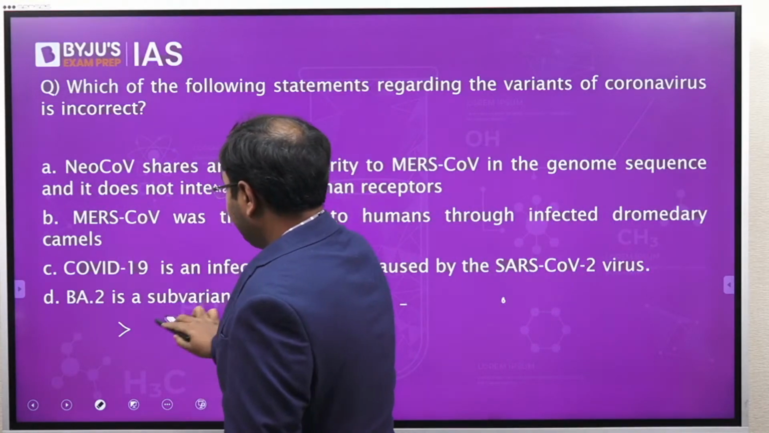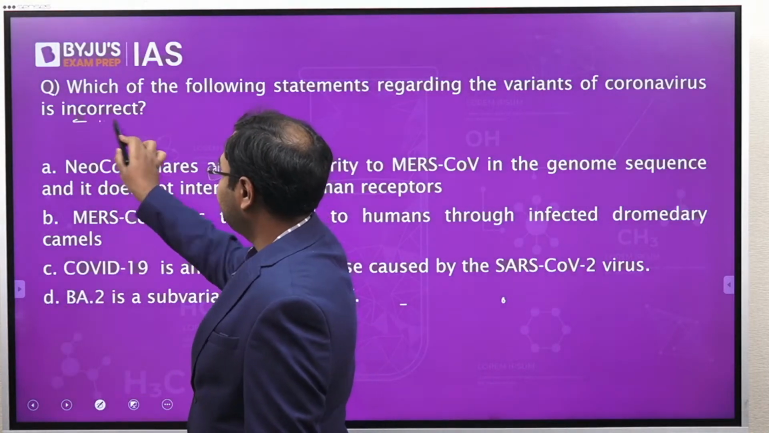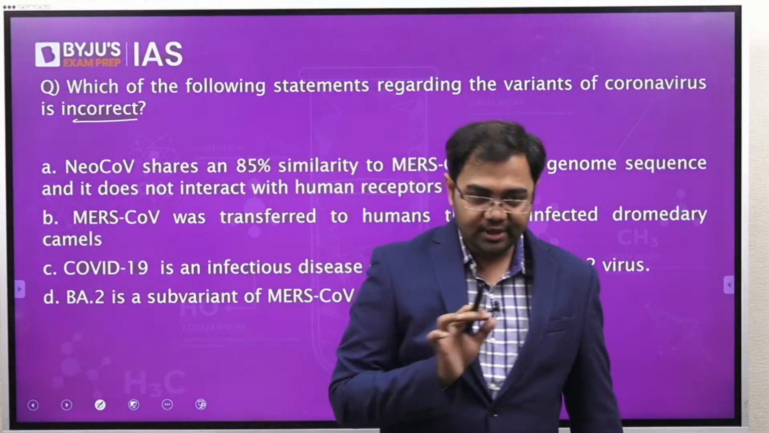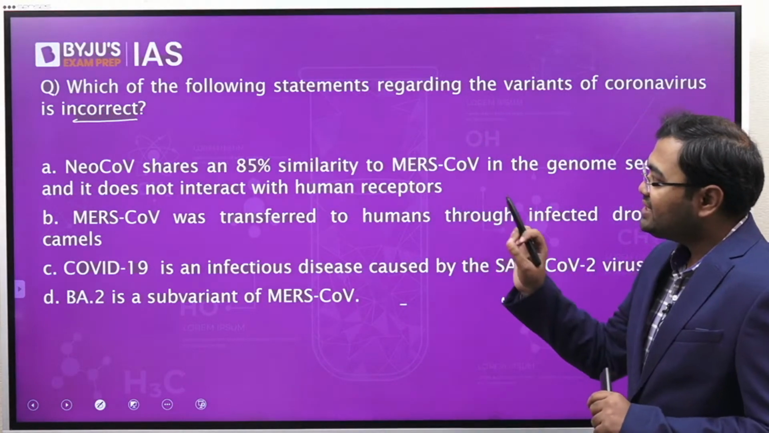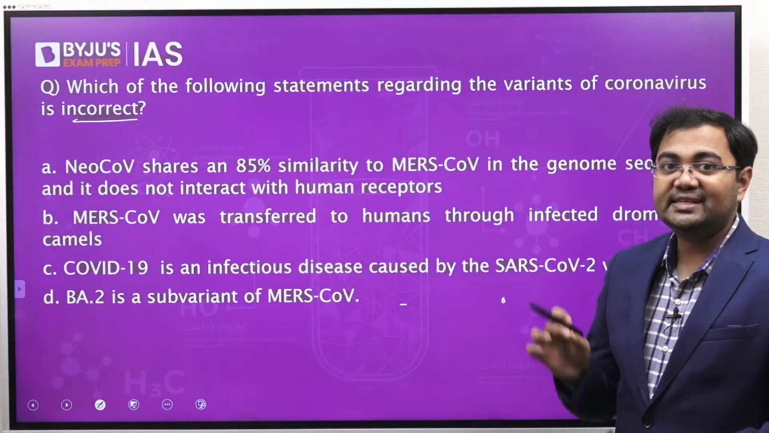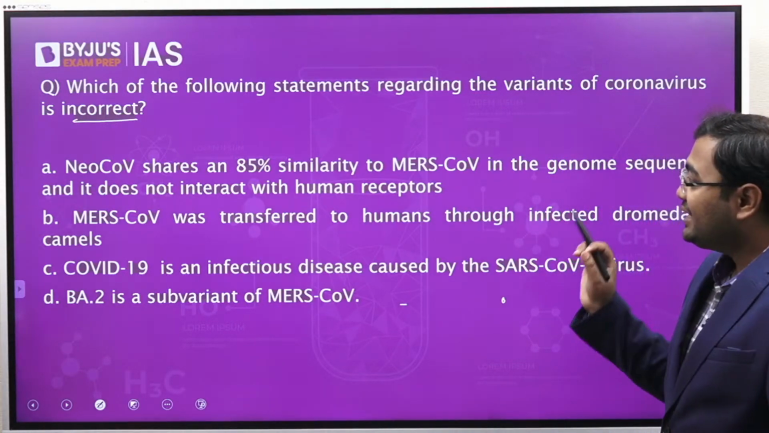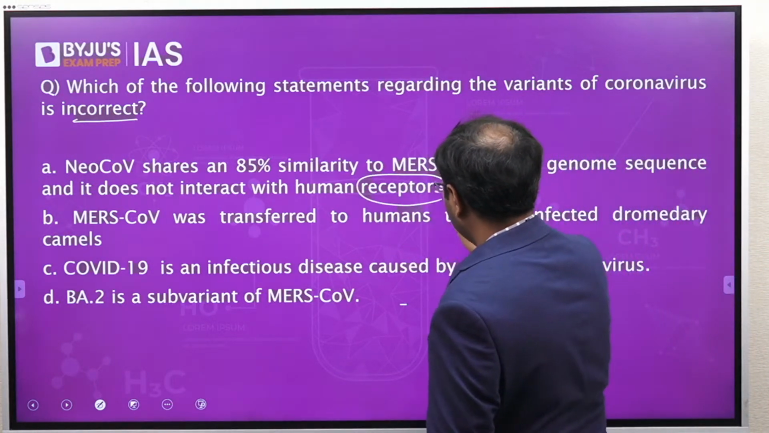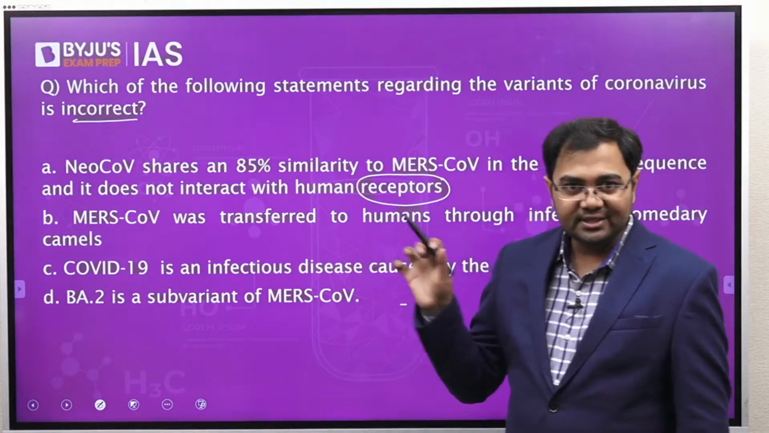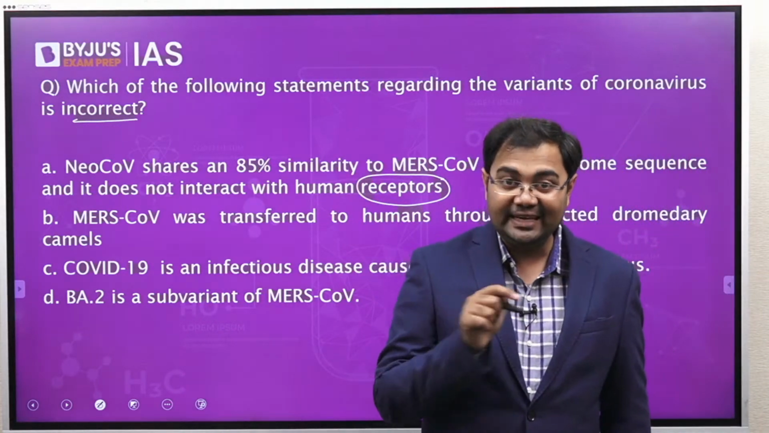All right. So here what we have been asked is which of the following statements given here are incorrect. First is NeoCov shares 85% similarity to MERS-CoV in the genome sequence and it does not interact with human receptors. So we need to understand first of all what we mean by receptors and whether this statement is correct or not. We have been asked to point out which one of the following is incorrect.